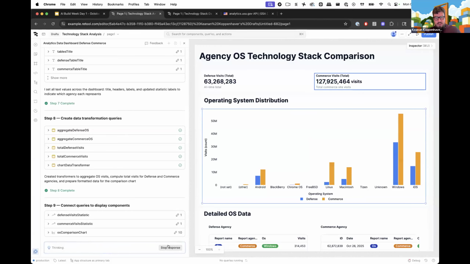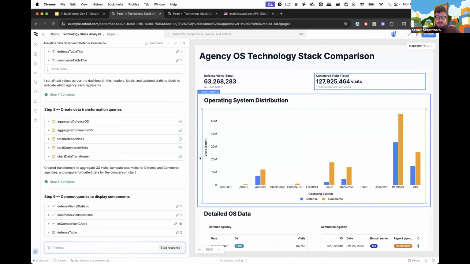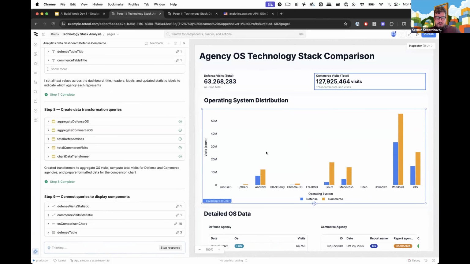This is also the kind of thing that I could have asked for upfront in my prompt, right? So I could have said, please demonstrate this data using two pie charts, and then Assist will be able to say, okay, Retool has a pie chart component. I can use that and drop that on the page. Because I left it pretty vague, I'm giving Assist a lot of room to make its own decisions, which is kind of cool because you get a slightly different dashboard every time. If you have more concrete specifications, though, you can make those known upfront.